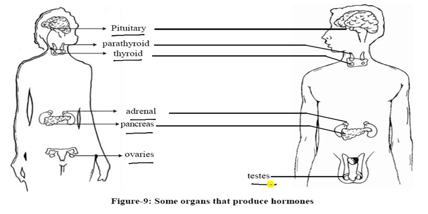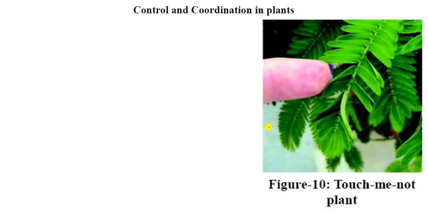So these are the hormones which are controlled by the brain. Now let us see what will happen in plants. Control and coordination in plants: here is the figure of the touch-me-not plant, chhui-mui. When we touch this plant, its leaves fold.